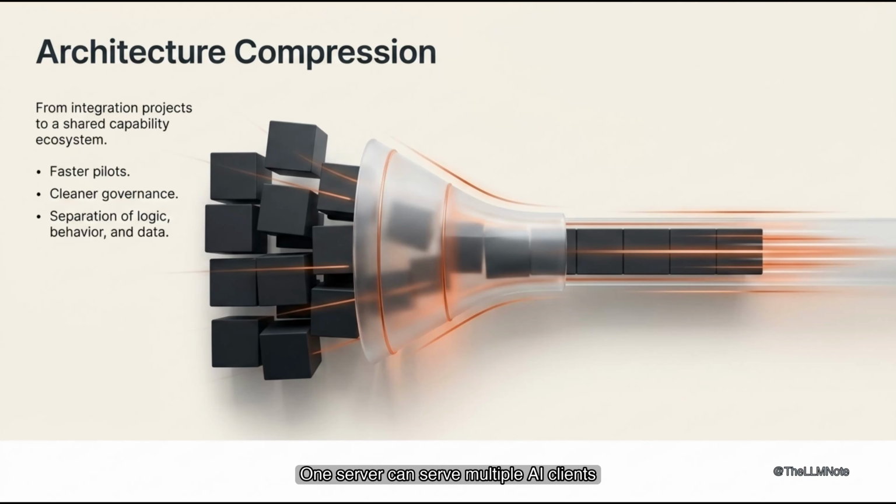One server can serve multiple AI clients. One client can connect to multiple servers without rewriting connectors. This means faster pilots and cleaner governance. It also enables better separation between model behavior, business logic, and data access. Context stops being a feature, it becomes a platform layer.